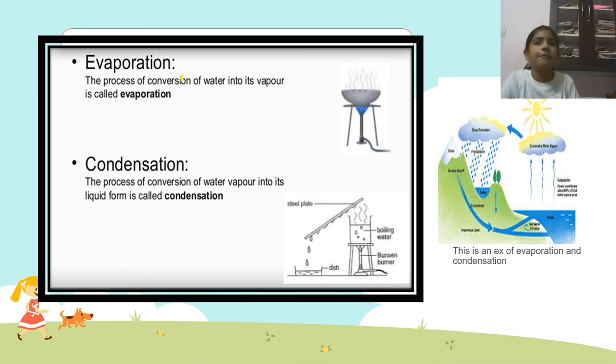She puts it on the flame and keeps the lid above. After some time, what happens? The water evaporates and it comes up. And what happens to the plate? When you turn it off, you see water droplets. But when you kept it, there were no water droplets. How? That is what we are going to see.